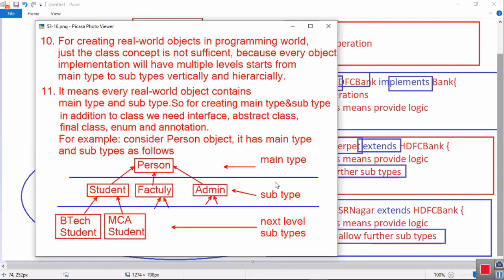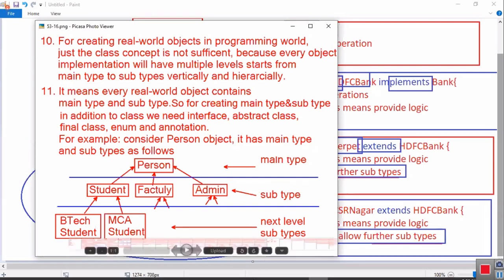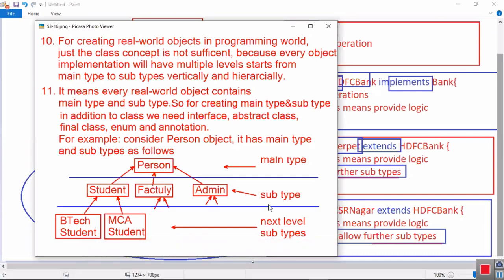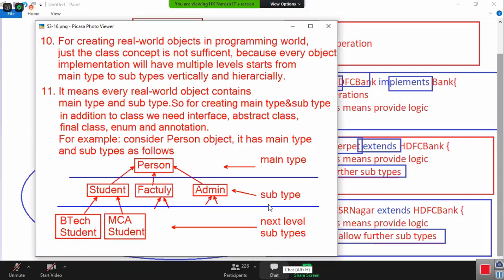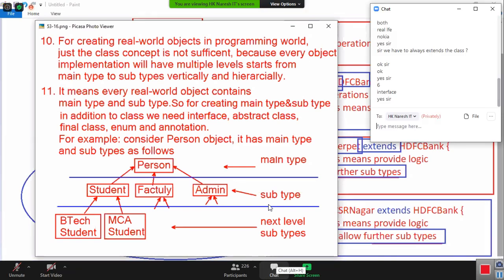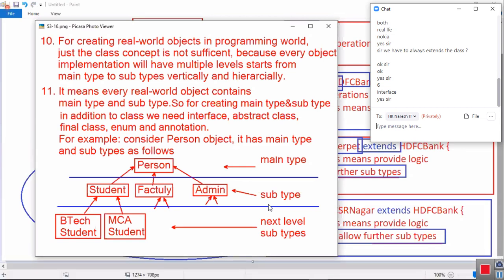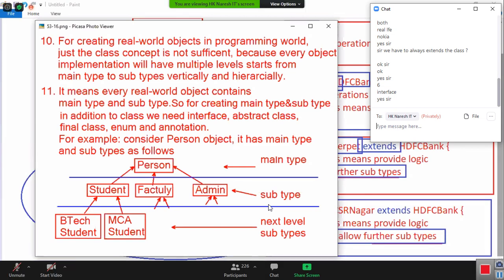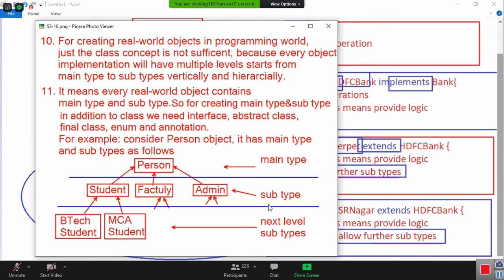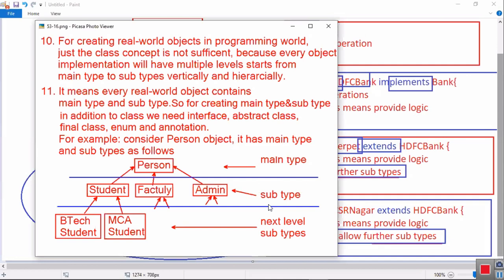Next, concrete class. What is a concrete class? Concrete class is also one type of class. It is used for providing full implementation. I don't want any methods left out, everything I want to implement, then I should use a concrete class. Then what is a final class? Final class is also a concrete class, but I don't want to allow other subtypes, then I should choose a final class.